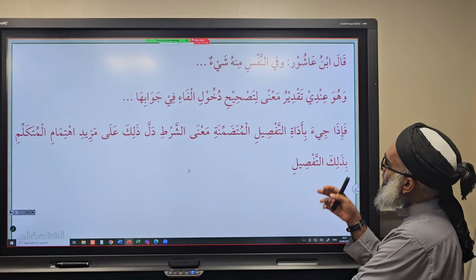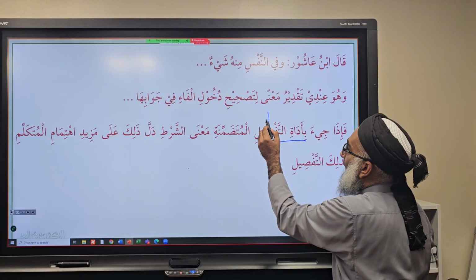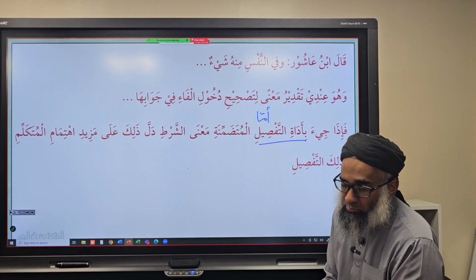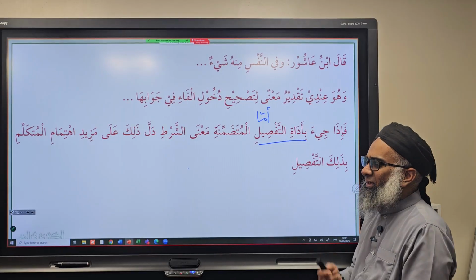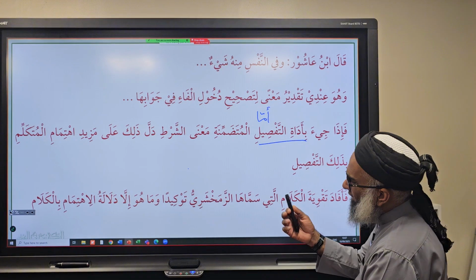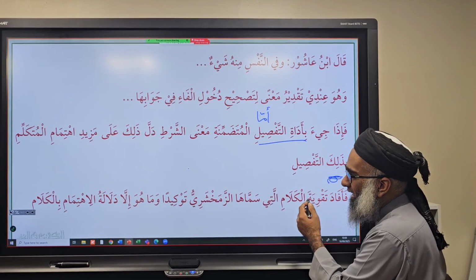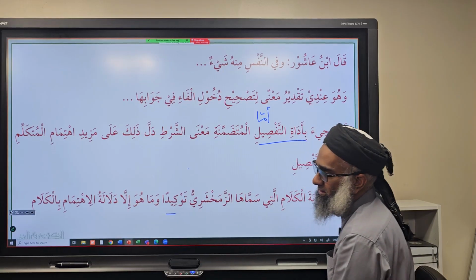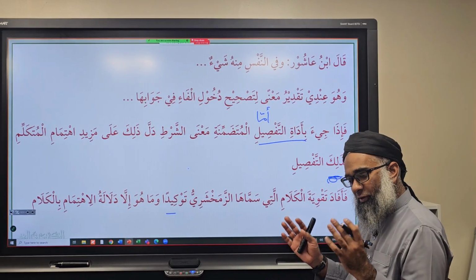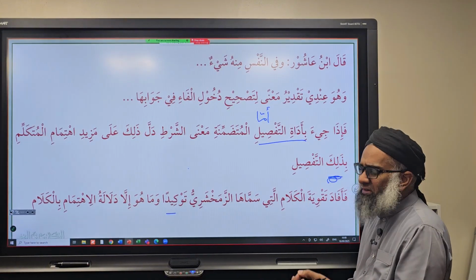Yes? So he's saying here, when you have adat tafsil, what's adat tafsil? Amma. Yes? And it has the meaning of shart, it shows more ihtimam, it shows more ta'keed. So ihtimam, ta'keed, all of these things, yes? And Zamakhshari has another statement, it's called tawkeed. So he's saying it's ihtimam, not necessarily tawkeed, and Zamakhshari calls it tawkeed. But Sayyid says ihtimam. What's ihtimam mean? It's like, I really want to show you how important this thing is. So ta'keed and ihtimam have slight differences in meaning.